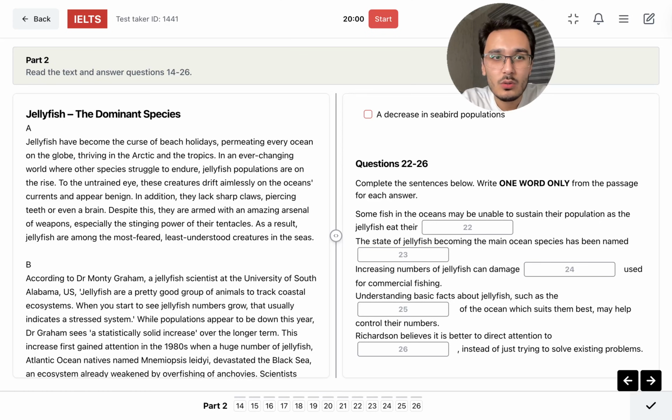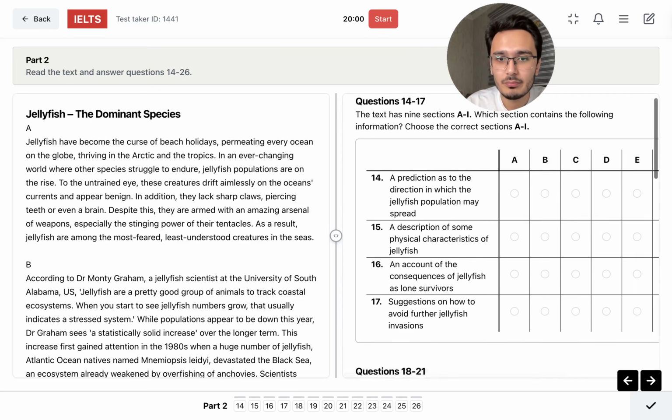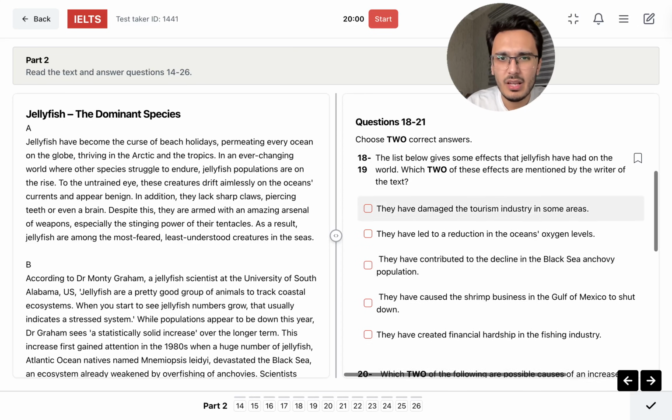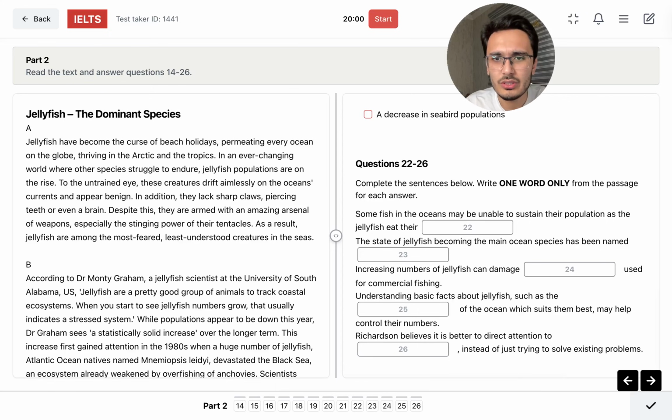All right. So today is passage two. Let's do it together. Jellyfish, the dominant species. Okay, and here we have the questions. First of all, we have matching information questions. Okay, and then we have this type of question, this one as well, and then 22 to 26.